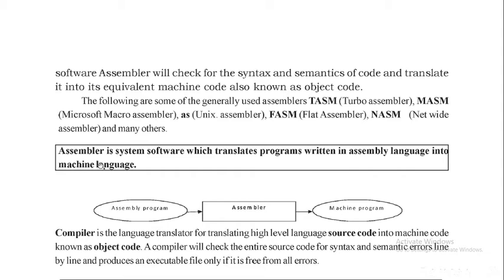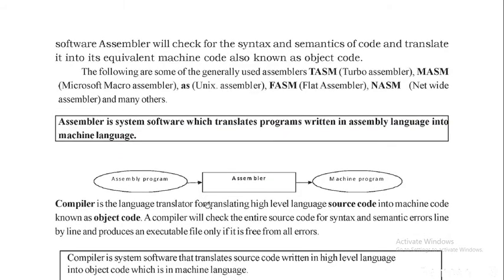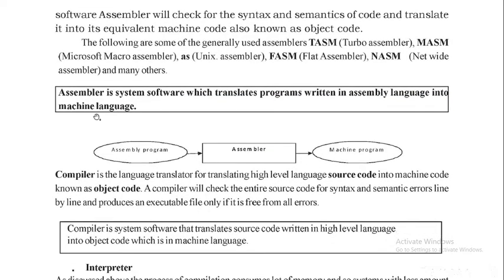Okay, now you can write this definition. It's a very easily understandable definition. Assembler is a system software which translates a program in assembly language into machine language. So an assembly language program is converted into a machine program with the help of what? The assembler. So this is one type of translator.